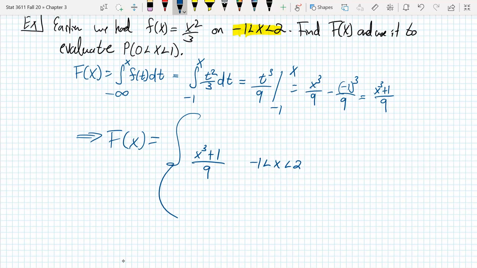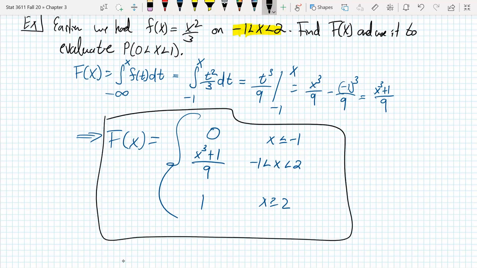Now, what should the value of the CDF be outside of these ranges, when x is less than or equal to negative 1? Well, there is no positive probability coming from our PDF at that point, so the cumulative distribution there would be 0. And after this, we're not adding any additional positive probability, and so this should end up being equal to 1. It should cap out at 1, just like it does in the discrete case. So there's our CDF.